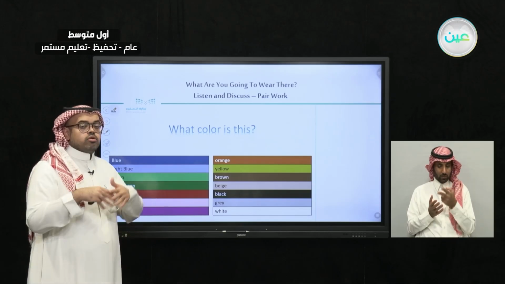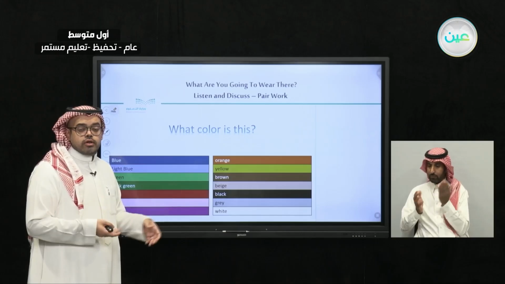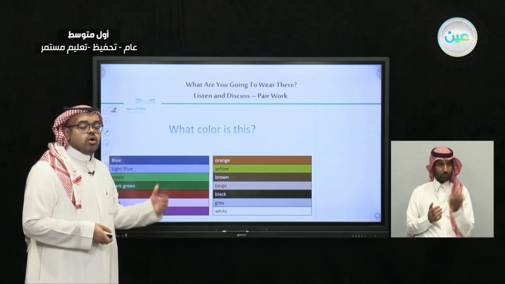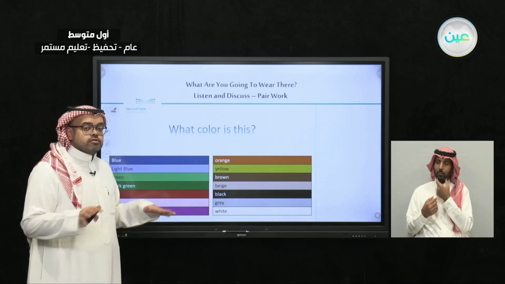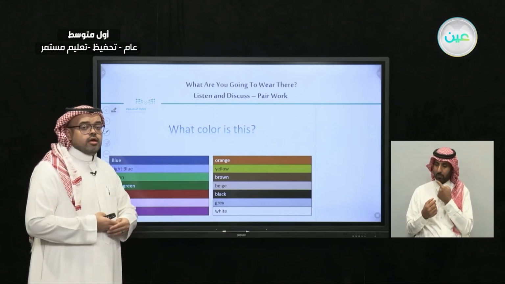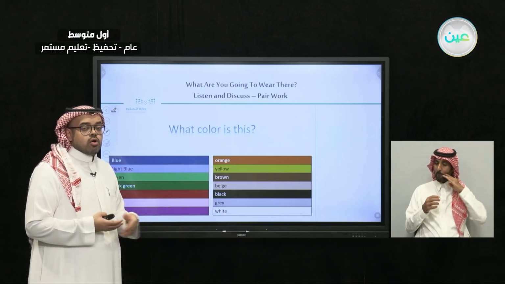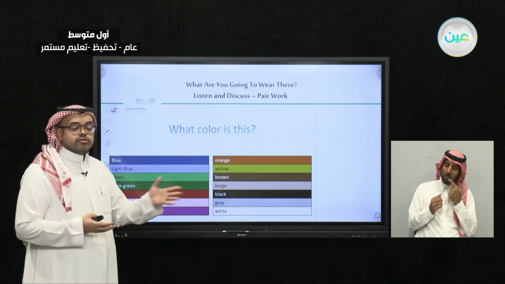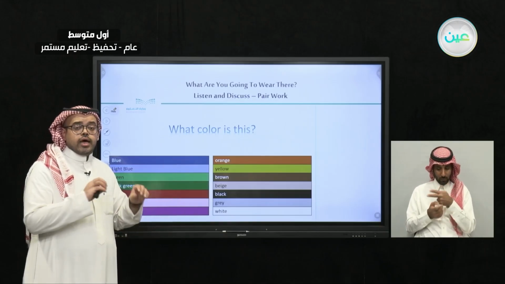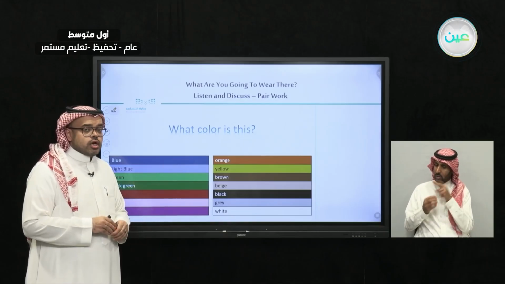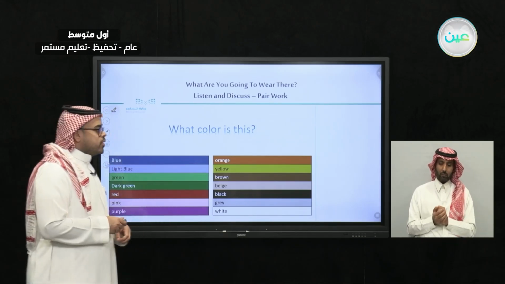You can look around you and find different things, maybe different clothing, in these colors. Try to pronounce these colors with the things around you. For example, you can say I can see a brown chair, or maybe a black screen, or a blue laptop. Have a look around you and see the different objects with different colors.